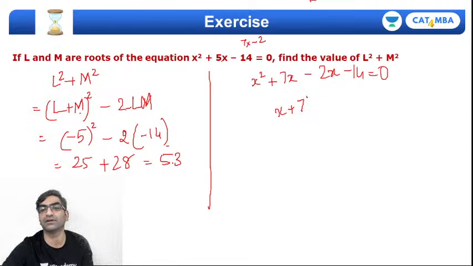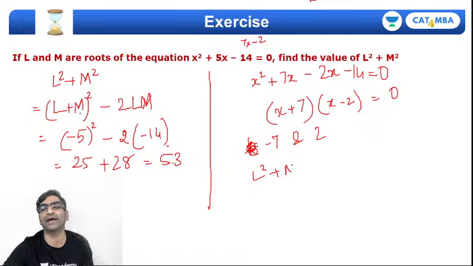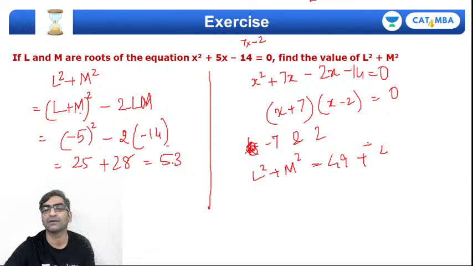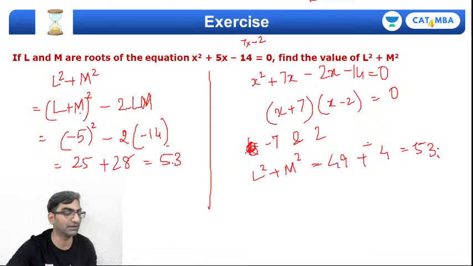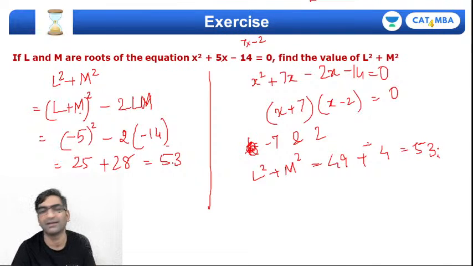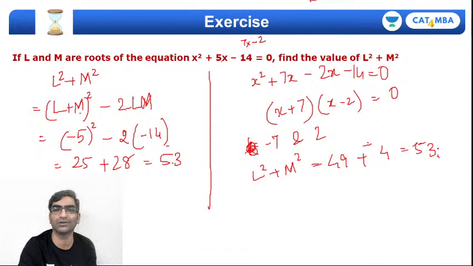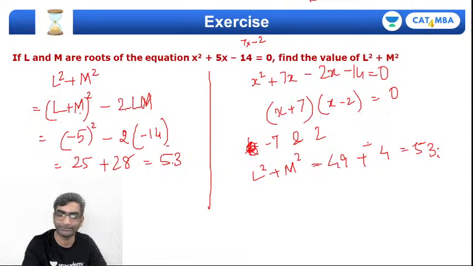X plus 7 into x minus 2 equals 0, which means the roots are minus 7 and plus 2. I don't know which is which, but L square plus M square, sum of squares will be 7 square 49, 2 square 4. Does give me the same answer, 53. But it's a waste of my time. Why invest so much time in calculating the roots if I can do without it?